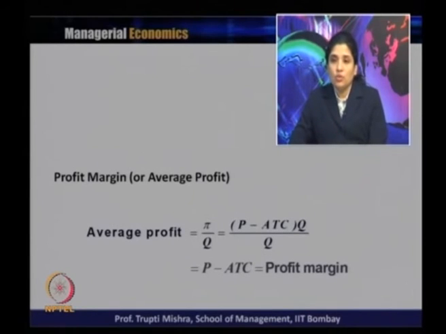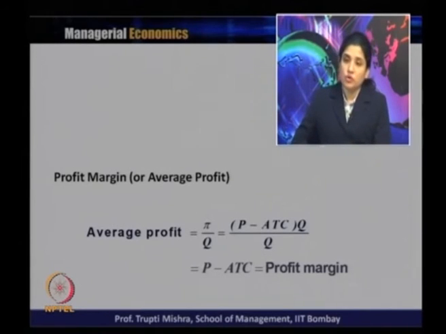Now, here the focus is more on when the firm should shut down, because you have already checked when they produce, either they get profit, loss or supernormal profit. Now, if they shut down, then in this case we need to check how much they should produce, at which level they should shut down the operation.